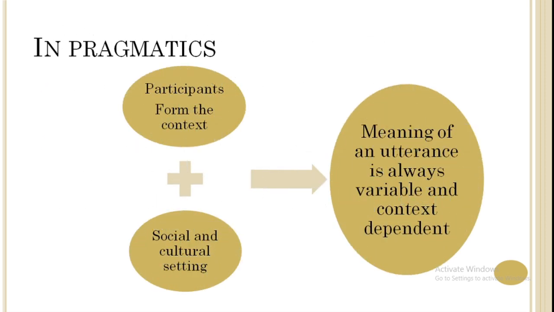Let us see. Here is a very simple graph. What actually happens in pragmatics? First, participants form the context. It means the speaker. There is a plus sign, which suggests that it includes the social and cultural setting. Then it is the combination of all these things that forms the meaning of that utterance, and therefore it varies. It depends on the context. So this is a very important graph.